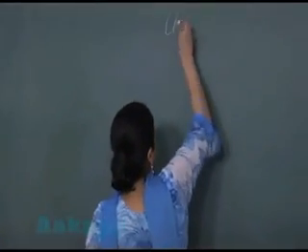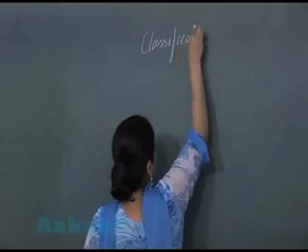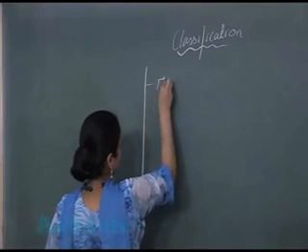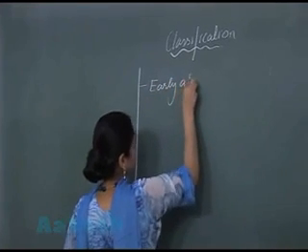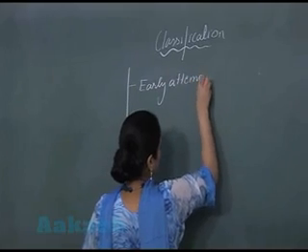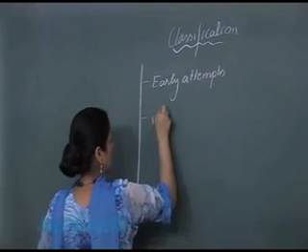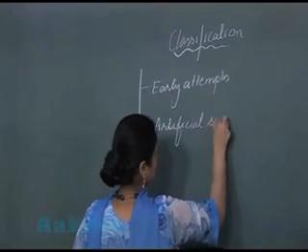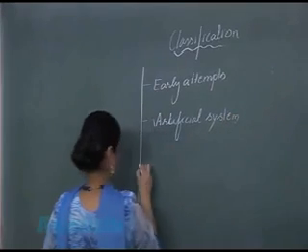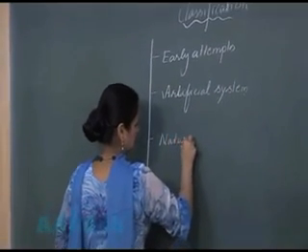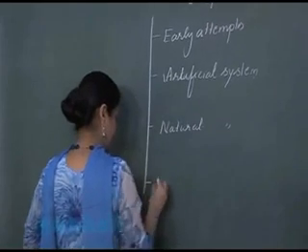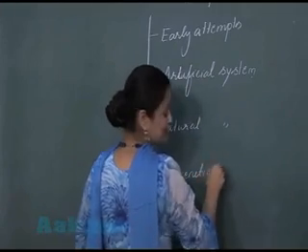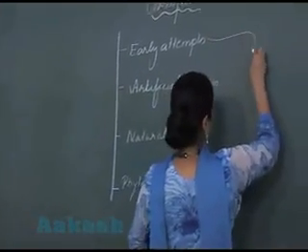So in the classification system, I will be dealing with early attempts for classification, then artificial system of classification, natural classification system, phylogenetic classification system. So first of all, I will be starting with early attempts.